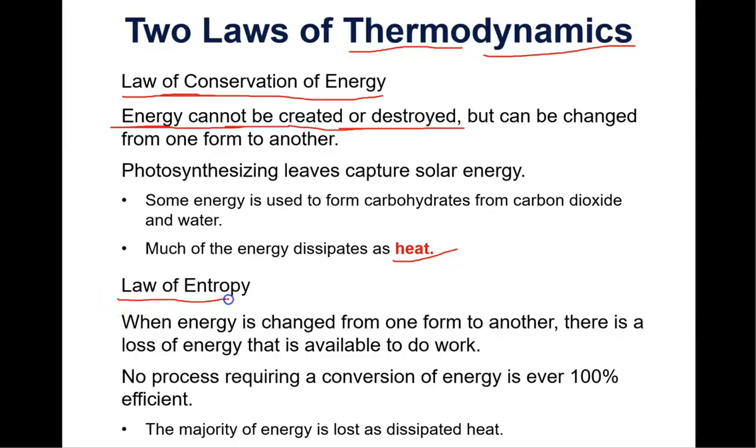Now, the word entropy is not one that we say a lot or that we hear a lot, and we're not going into it. It's a complex topic. But I am going to tell you that entropy means disorder. Entropy means disorder.